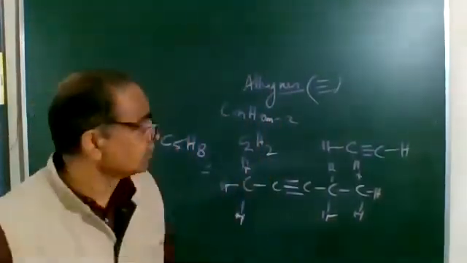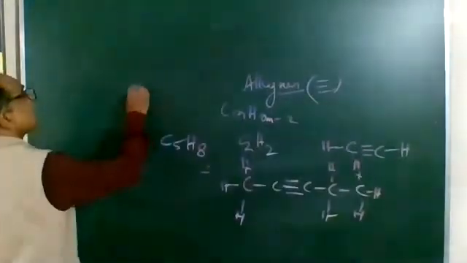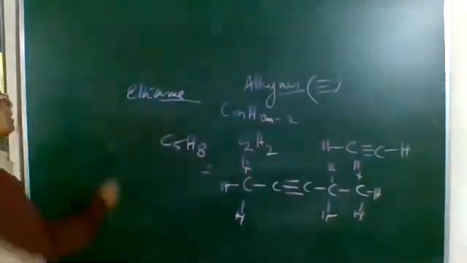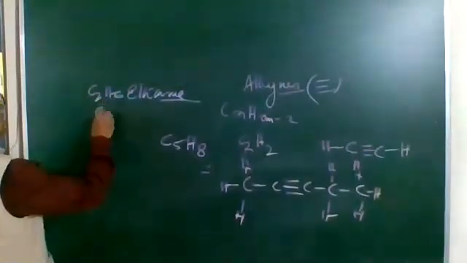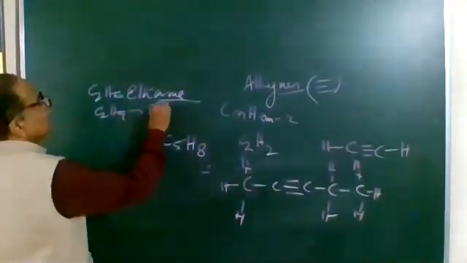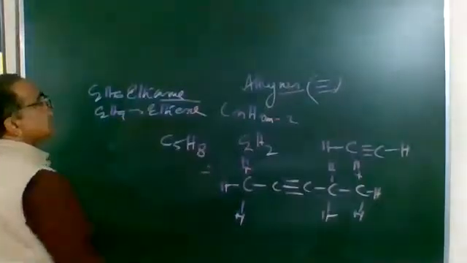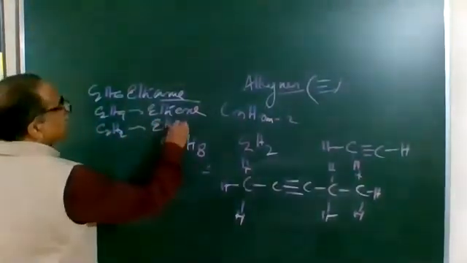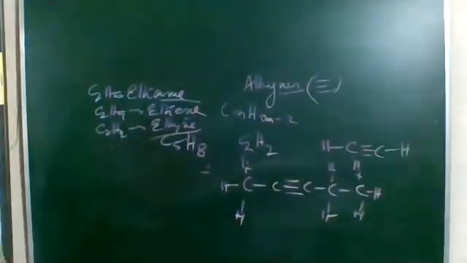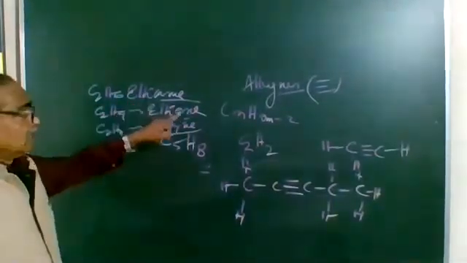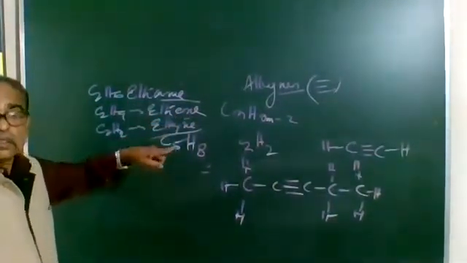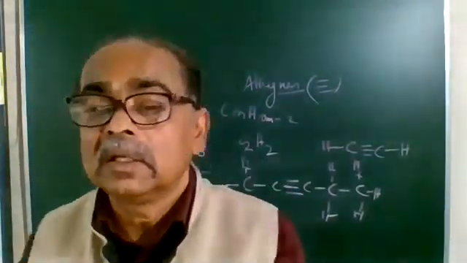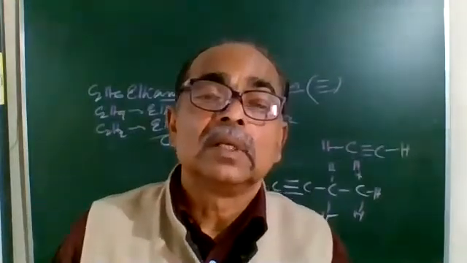When it is alkane, suppose 2 carbon atoms, it is ethane, that is C2H6, and C2H4, when it is alkene, we say instead of ANE, it is ENE, and when it is C2H2, it is ethyne. Understood the difference? Ethane, ethene, and ethyne. So when it is alkane, ANE, alkene, ENE, and alkyne, it is YNE.